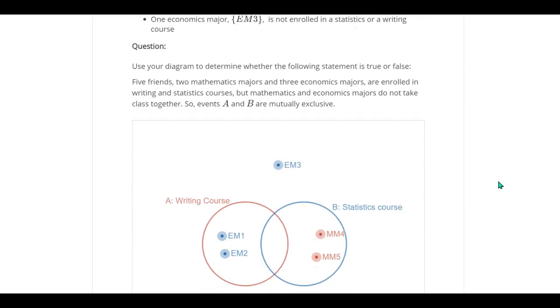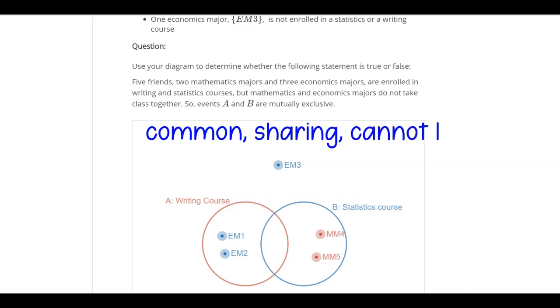Again, keep in mind when they say mutually exclusive, the terminology you should be thinking about is something that is in common. They are sharing, right? And cannot happen at the same time.